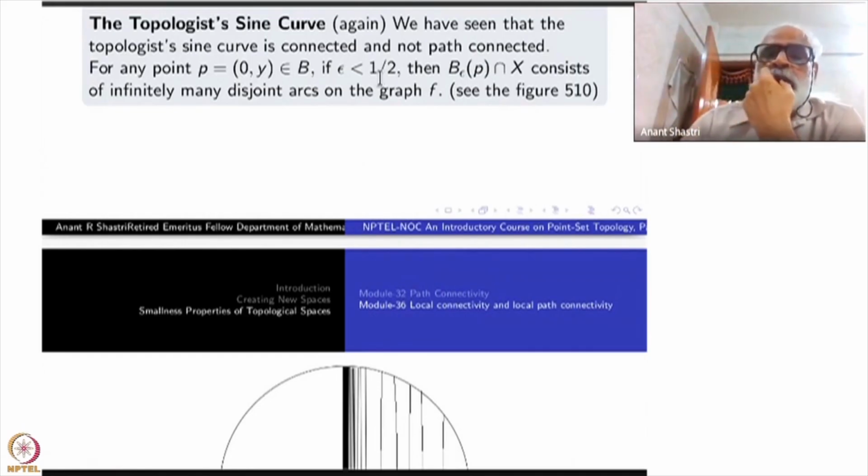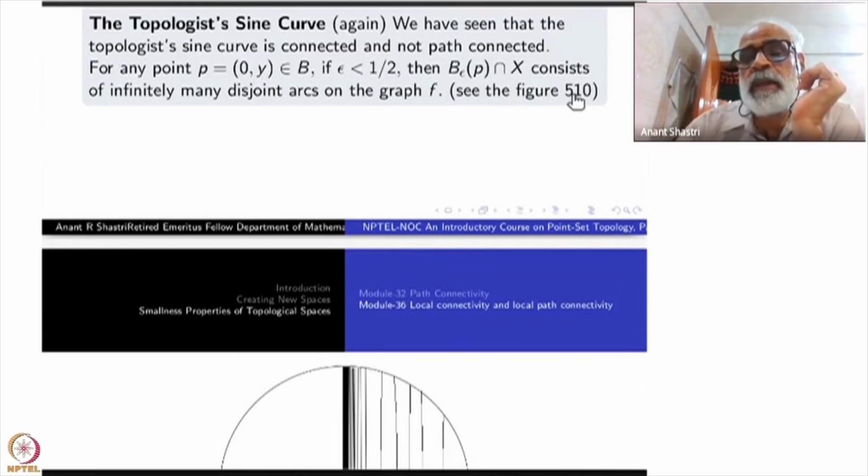Then the ball B epsilon P intersect with the topologist's sine curve consists of infinitely many disjoint arcs on the graph. For the same reason that we have discussed for the broom space, what happens is the topologist's sine curve is not locally connected at any point on the y-axis.